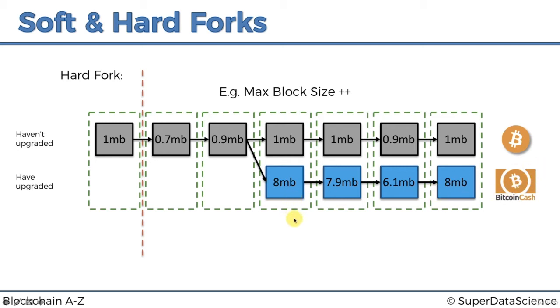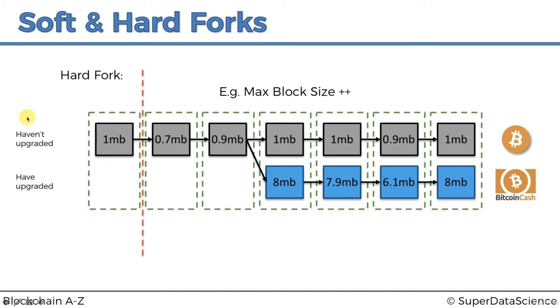A block found by miners who have upgraded will generally never be accepted by the miners who haven't upgraded. And that's why as soon as a block like this comes first, then there's a split in the chain, and that's it. And then from then on forever, there's going to be separate chains. They will never come back together, simply because it's not backwards compatible.